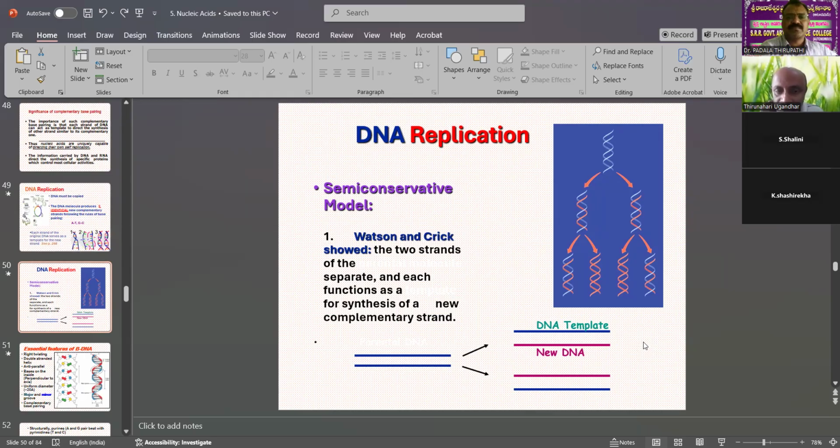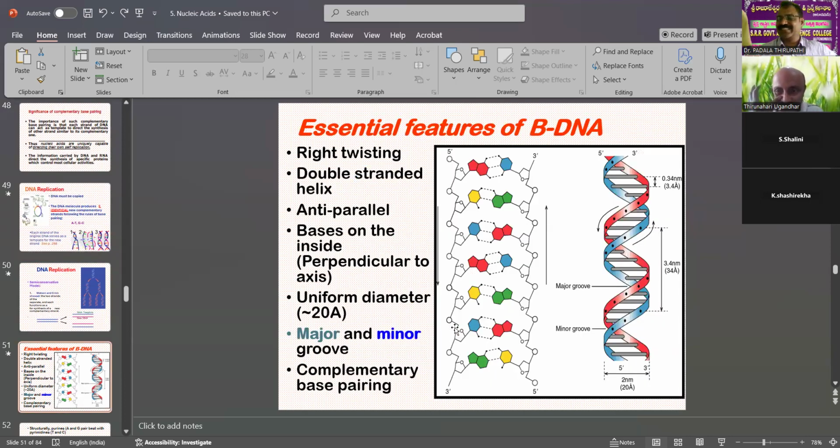Watson and Crick showed that the two strands separate and each functions as a template for the synthesis of a new complementary strand. So there are two complementary strands of DNA: each has an old DNA template and a new strand, shown in blue and red. Semi means half. Half of the old DNA is retained to form the other new DNA, giving two DNAs from a single DNA. That is an essential feature of DNA.